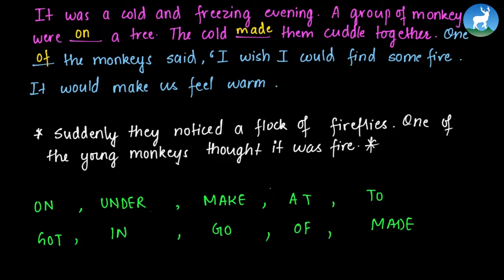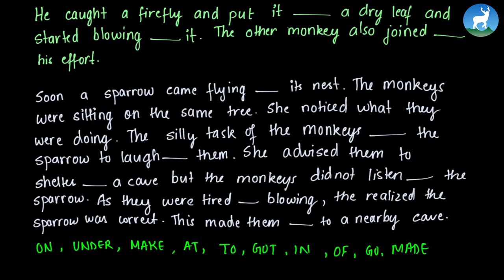So one of the monkeys said, I wish I could find some fire. It would make us feel warm. Suddenly, they noticed a flock of fireflies. One of the young monkeys thought it was fire. So we're done with the first half. Using these 10 words, we need to fill in the blanks of the rest of the story. Let's complete the story. He caught a firefly and put it on a dry leaf. So again, we can use on because on is used for surfaces, and started blowing at it.